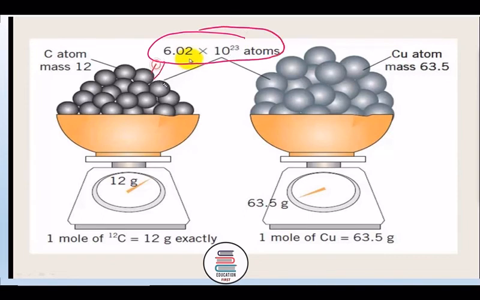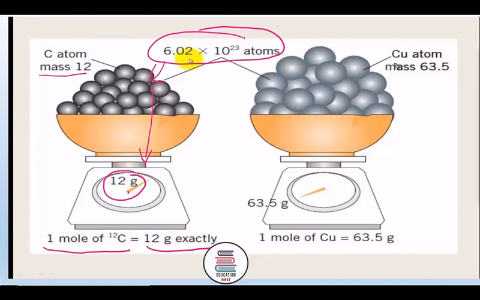Then the mass of such number of atoms of carbon will be 12 gram. C atom mass is 12 gram. Then 1 mole of C12 atoms will be 12 gram exactly.